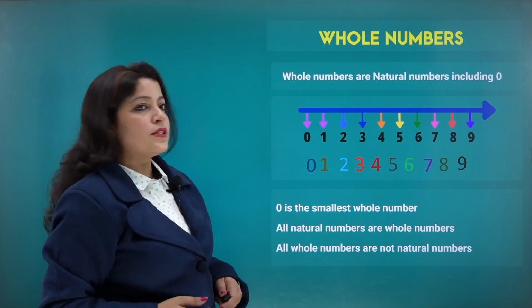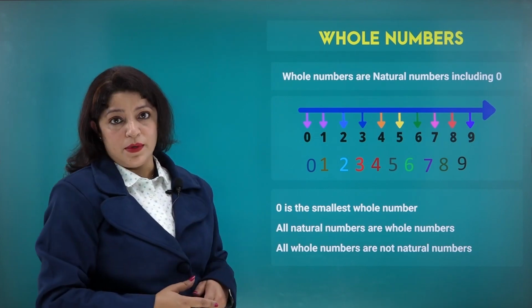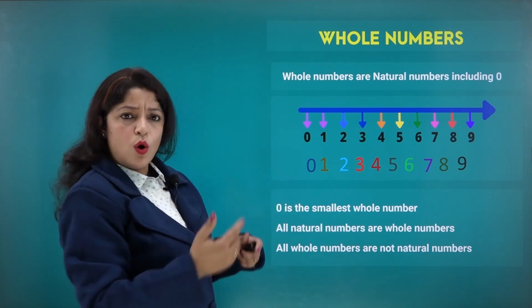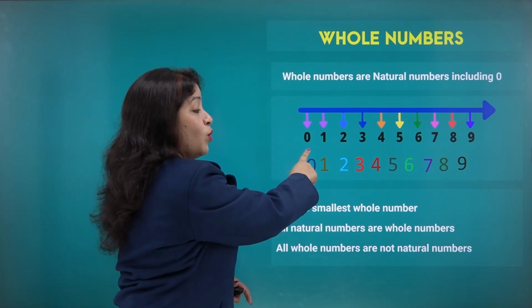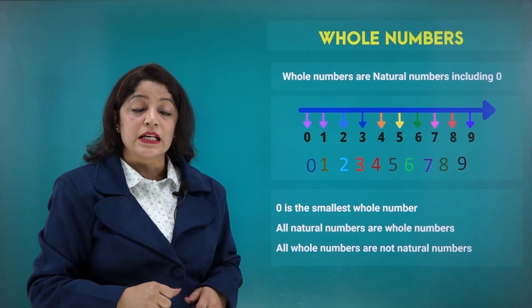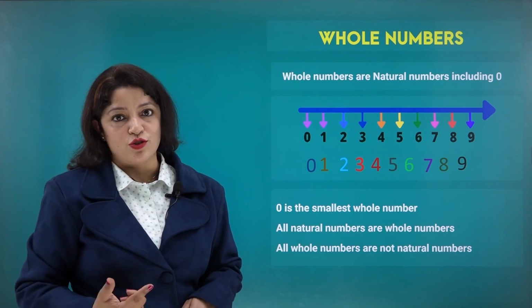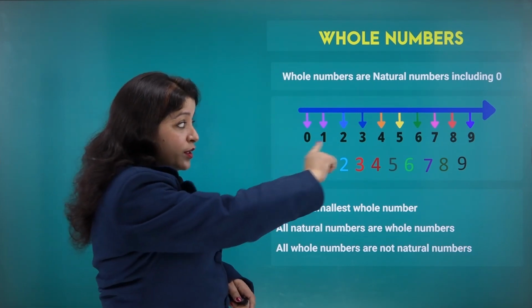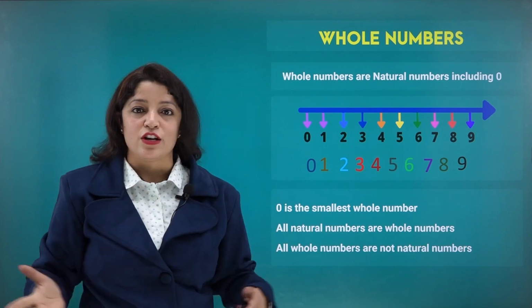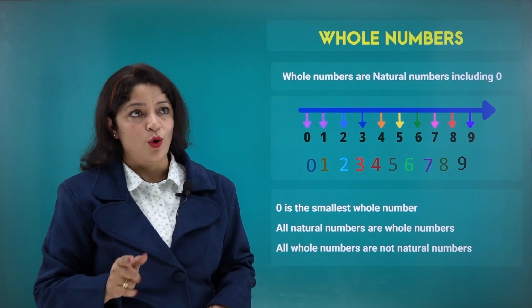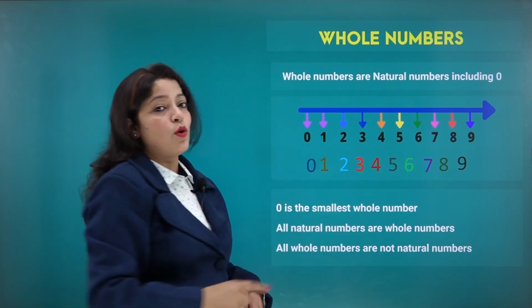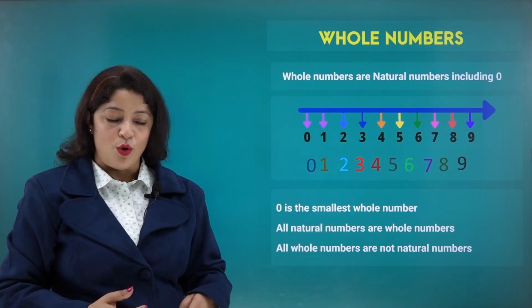See, here you can see the set of all the whole numbers, right? But are they all natural numbers? No. Here you have 0 in the whole number set, but it is not there in the natural numbers. So, we can say all the whole numbers are not the natural numbers, but all the natural numbers will be the whole numbers. All natural numbers from 1 onwards will be the whole numbers also.